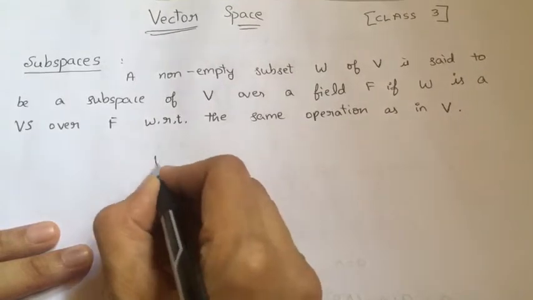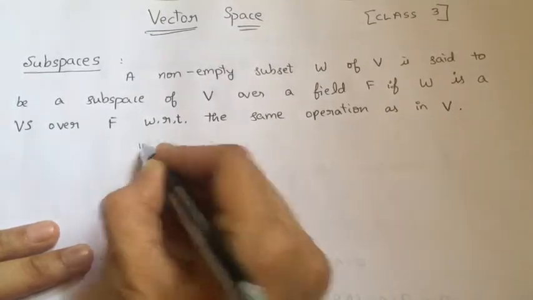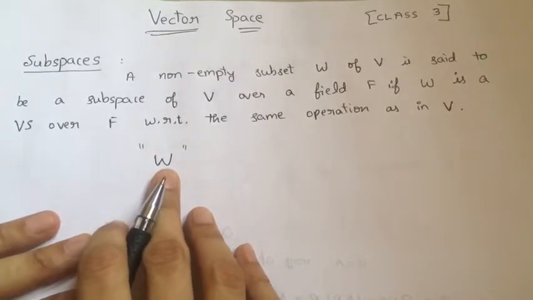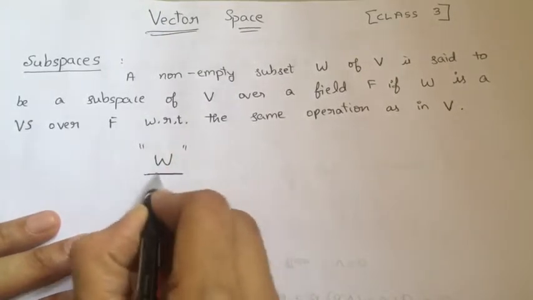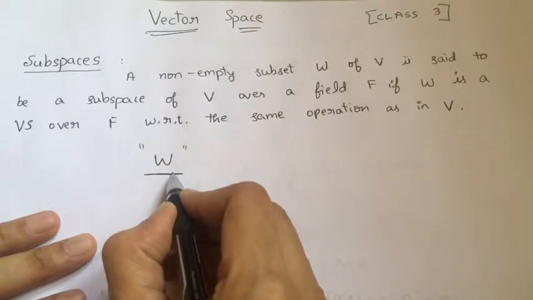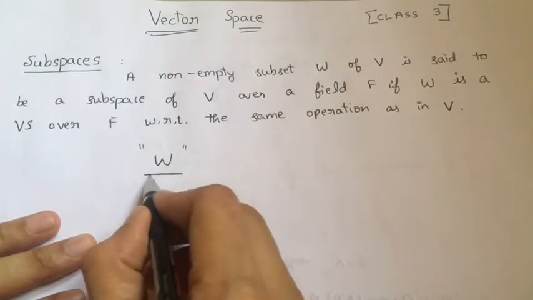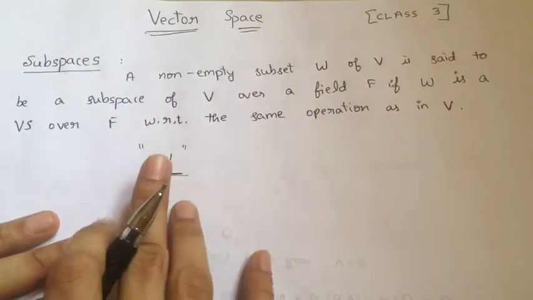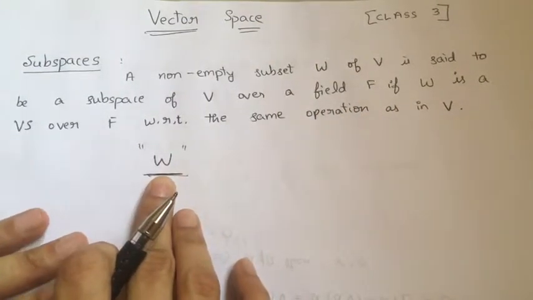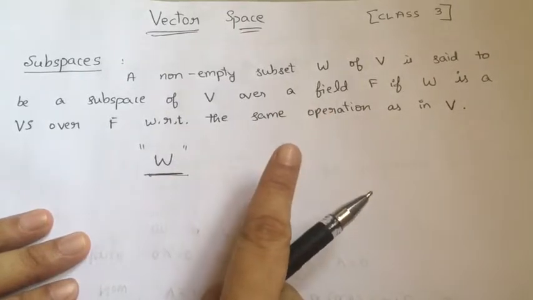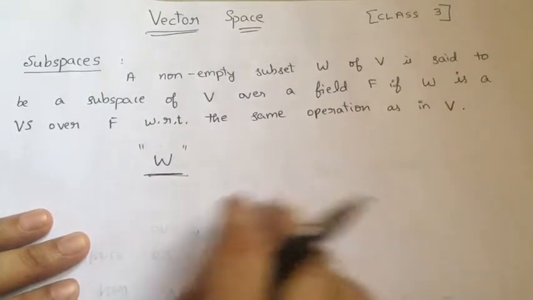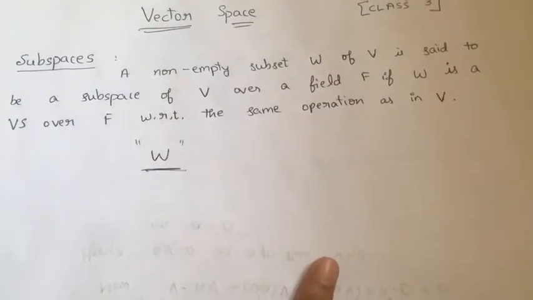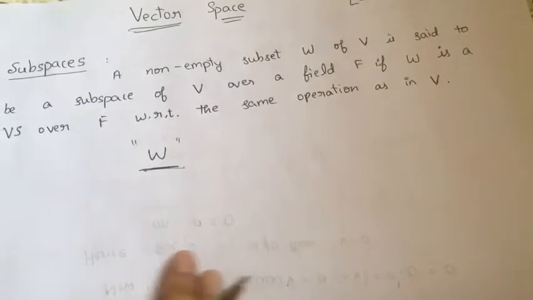If I have a subset W and I have to show that it is a subspace, I have to show it is closed under addition and scalar multiplication and it satisfies the axioms of a vector space. First thing is it should be non-empty, and I have to check the closed nature under addition and multiplication. So let me give a simple example.